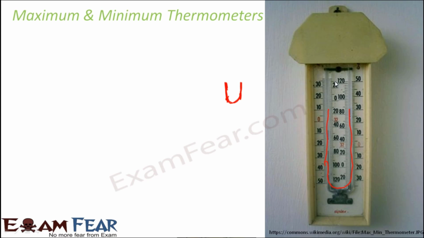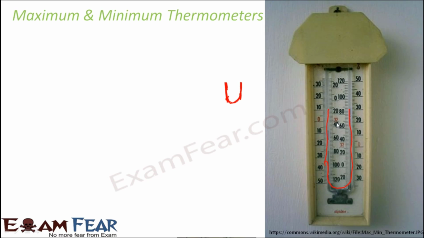So on the other end, it is not open, but it is sealed. And which is the liquid present inside the maximum and minimum thermometer? Mostly in clinical thermometers, mercury is present because of so many characteristics, like it does not stick to the walls, it has a very high boiling point, it has a shiny appearance. Now in these thermometers, mercury is not used because there are certain disadvantages associated with mercury, like it is very difficult to dispose of mercury because it is extremely poisonous.